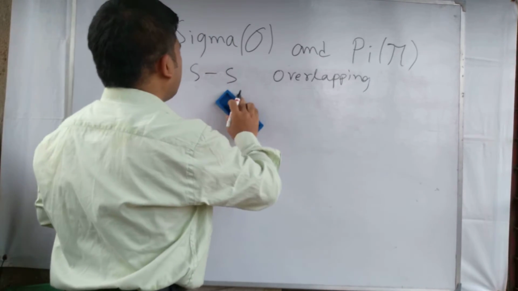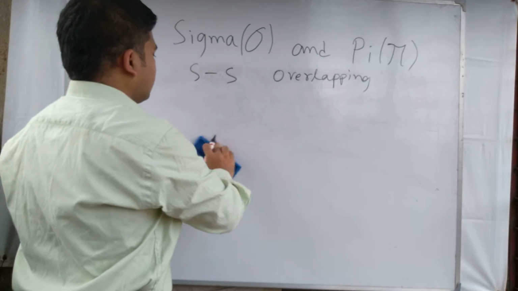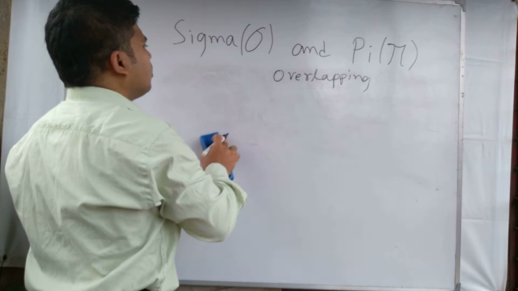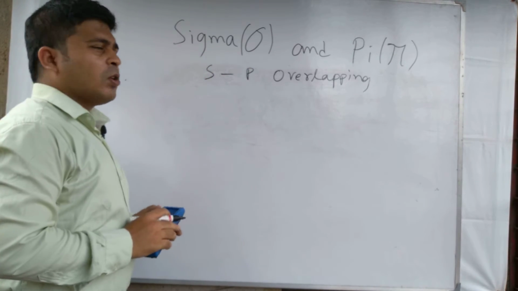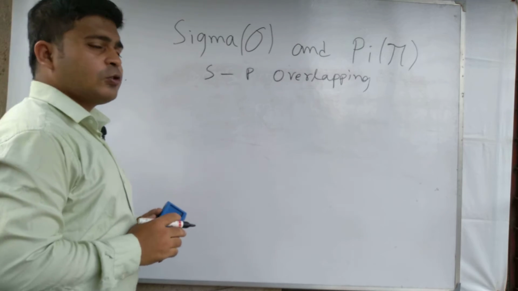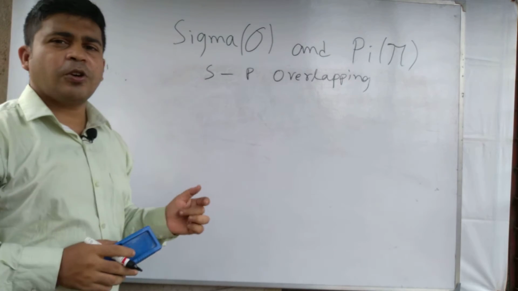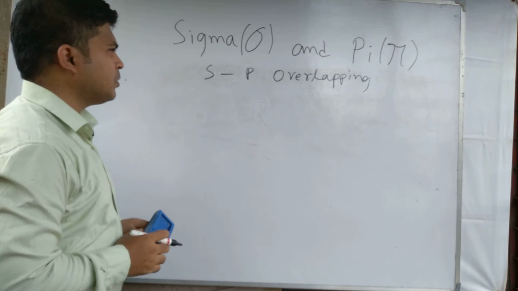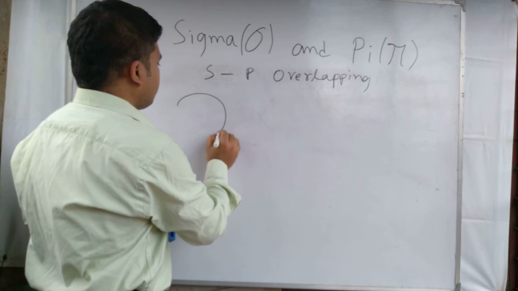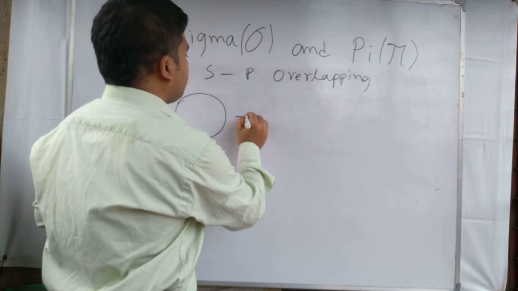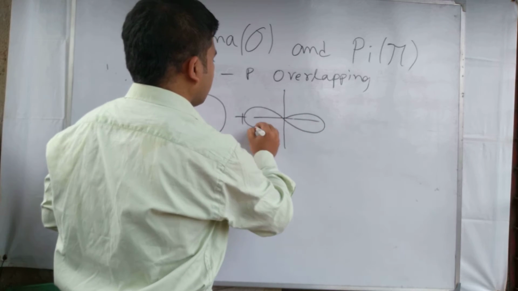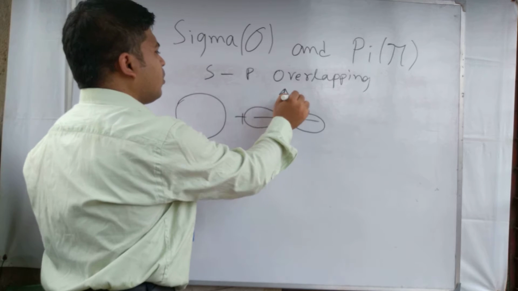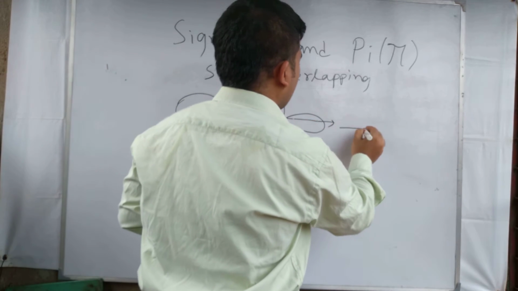Next, for sigma bond formation, we find sp overlapping. Here also a sigma bond is formed. Now we are talking only about the sigma bond formation. In sp overlapping, an s orbital of one atom and a p orbital of another atom overlap together.